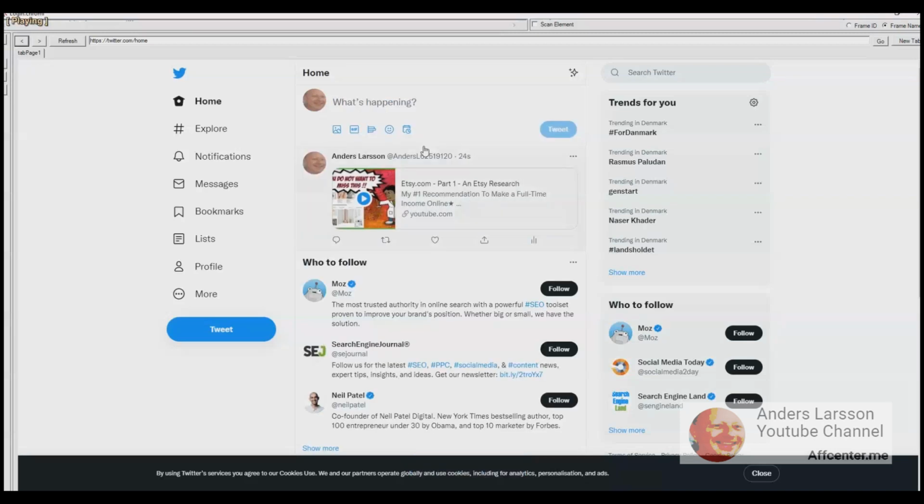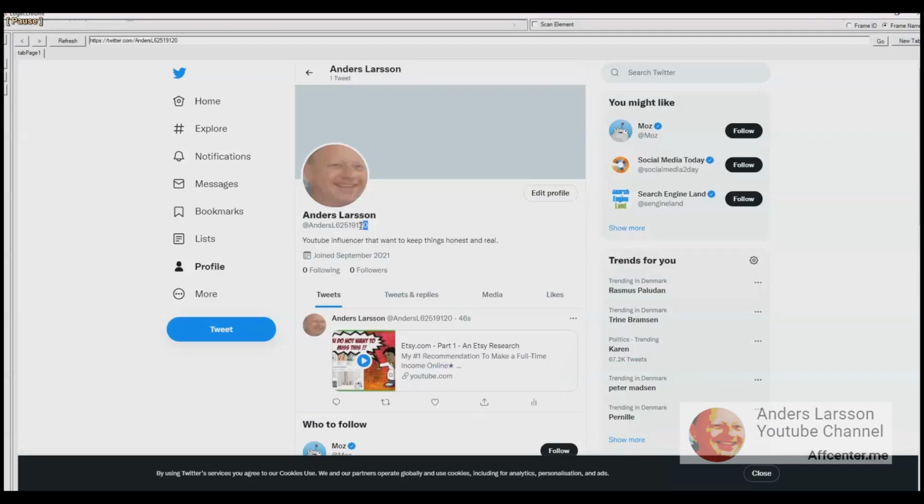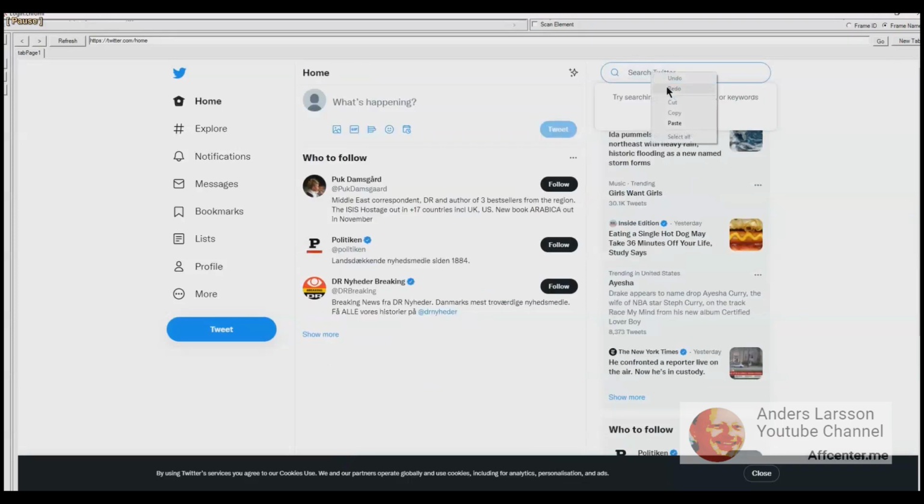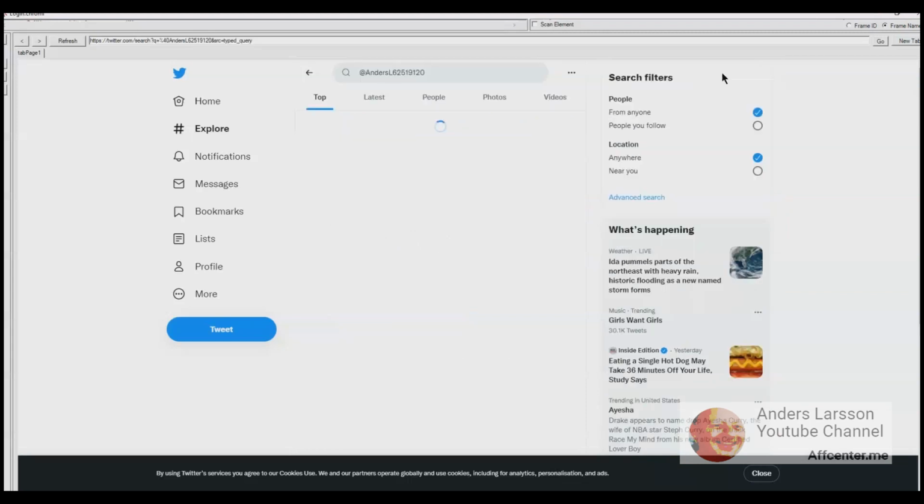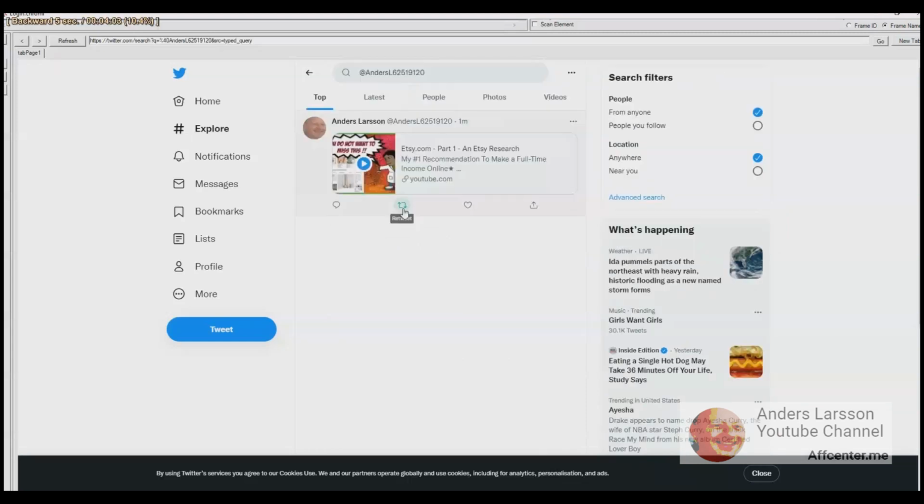Hold your mouse over the name and you see a little bit of my profile. You can read the bio, and clicking that will take me to the profile page. Here I copy the account name because I want to search my real account from my demo account, and here my demo account is loading. So what happens if you click retweet?